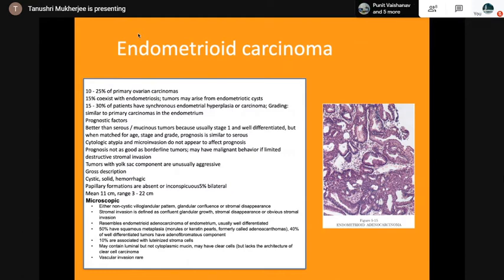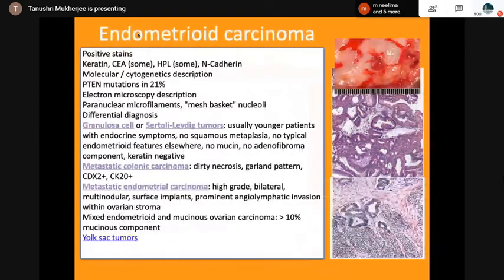50% have squamous metaplasia, morules or keratin pearls. Formerly it was called adenoacanthoma. May contain luminal but not cytoplasmic mucin. Positive stains: keratin, CEA, human placental lactogen, and cadherin. PTEN mutations in 21% of cases. Differential diagnosis: granulosa or Sertoli-Leydig cell tumor, metastatic colonic carcinoma, metastatic endometrial carcinoma, and yolk sac tumor.